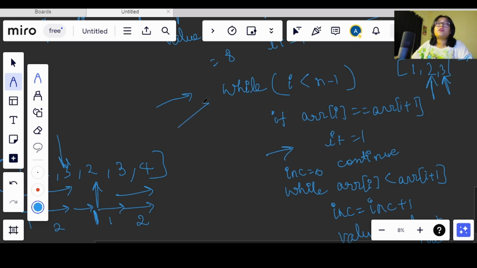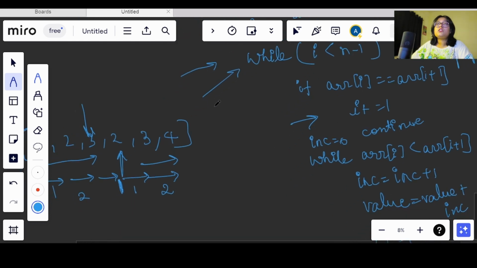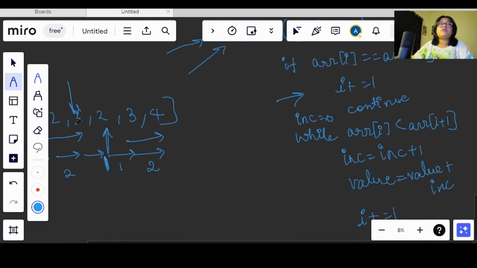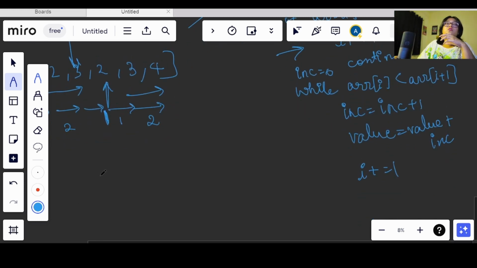Now we have the main condition or the main while loop. Inside that, two other conditions will be running. Now we have the condition where we are simply incrementing the value. Now let's say we have a fall. Okay, we have reached a point where we are simply incrementing the value, or we have reached a peak.